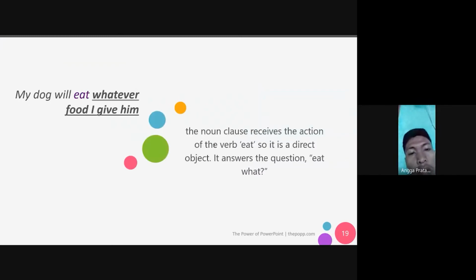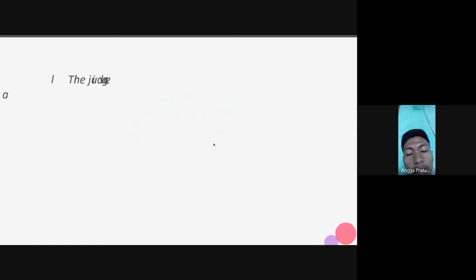"My dog will eat whatever food I give him." The noun clause receives the action of the verb eat, so it is a direct object. It answers the question, eat what? Next.